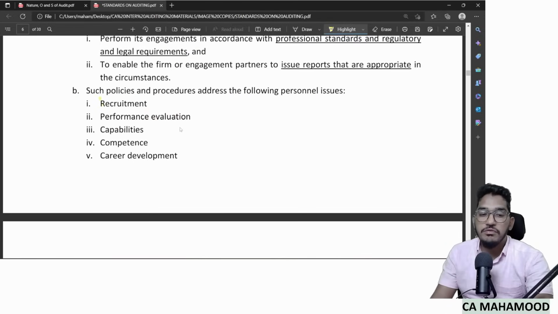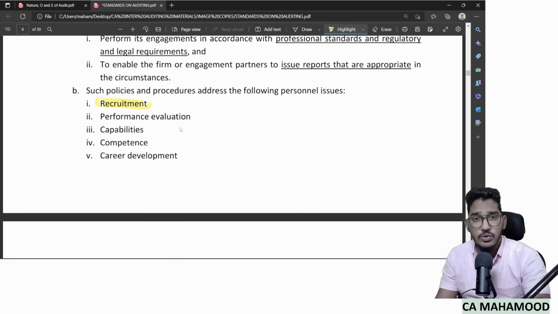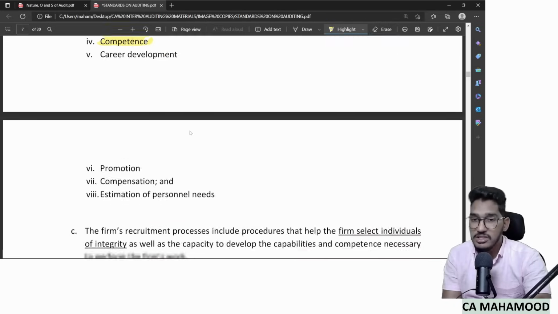At the time of recruitment, select only those people who are ready to develop their skills and knowledge. Don't give importance to recommendations. Select only those people who are competent enough. And periodically do performance evaluation. Once in a while, check how effectively they are performing. Try to increase their capabilities and competence, provide them scope for career development, and create some sessions for them.